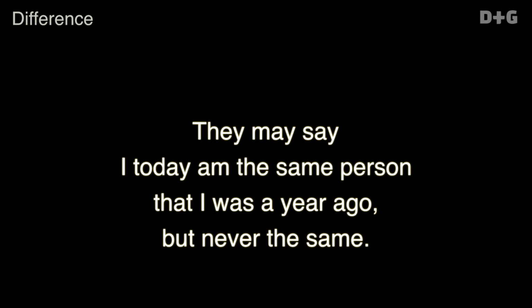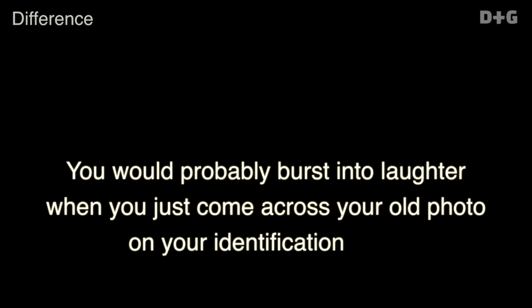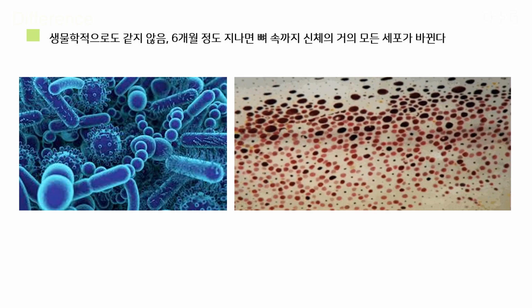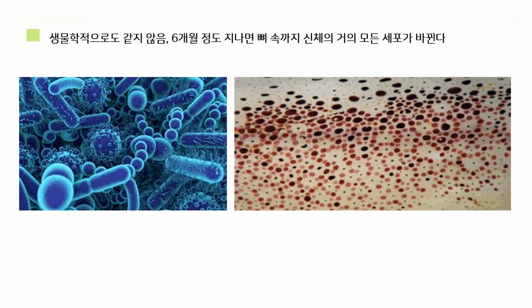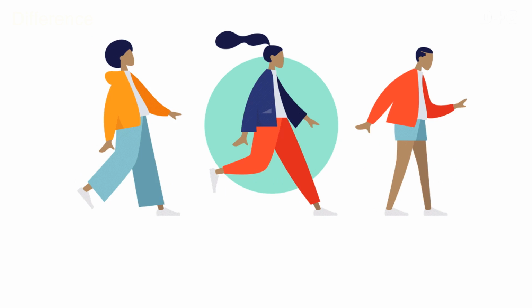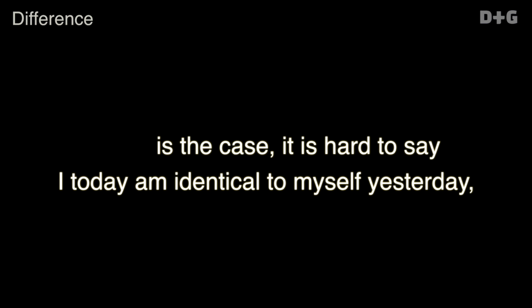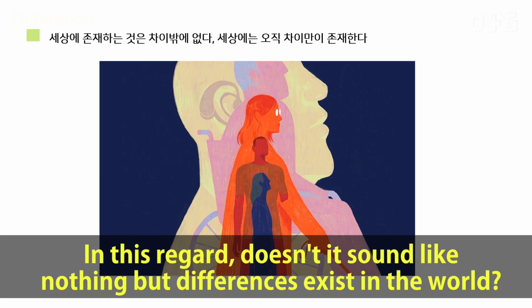And how about us? They may say, I today am the same person that I was a year ago, but never the same. You would probably burst into laughter when you come across your old photo on your identification card. Is it really me? Not identical biologically either. It's said that nearly all the cells of the human body are replaced with new ones in 6 months or so. If that's the case, it's hard to say I today am identical to myself yesterday, let alone a year or a decade ago. The same goes for me at this moment and a few minutes ago.